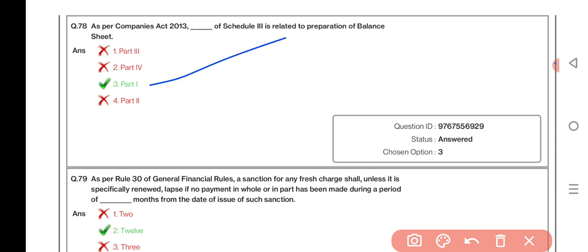As per Rule 30 of GFR, a sanction for any fresh charge, unless it is specifically renewed, lapses if no payment, in whole or in part, has been made during a period of dash month from the date of issue of such sanction. 12.